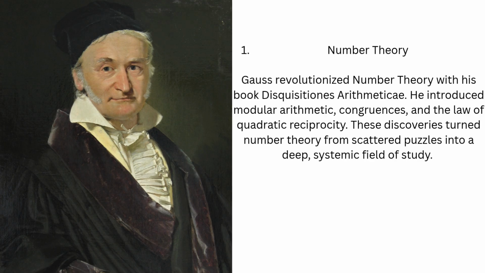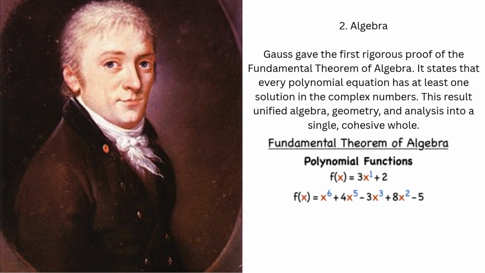reciprocity, which he called the Golden Theorem, showed hidden symmetries in prime numbers. Modern encryption, including RSA, depends directly on Gauss's foundations. His mastery of integers earned him the title of Prince of Mathematicians. 2. Algebra. Mathematicians long suspected that polynomial equations must always have a root, but no one